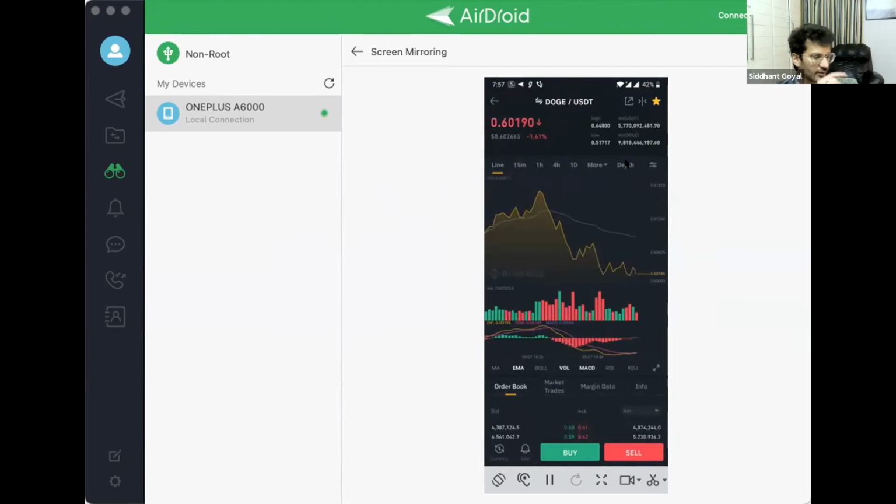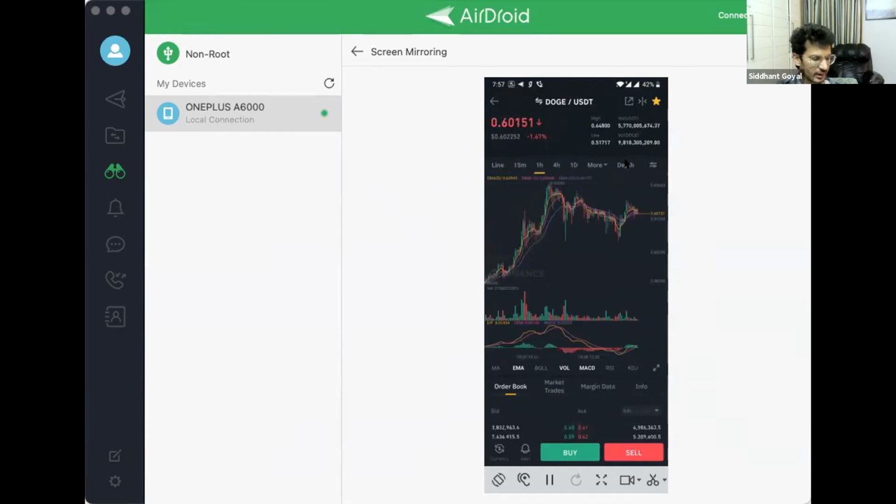Yep. So after coming here on the Doge chart, you can change it to, let's say, 1 hour. These are 1 hour candles. I'll be explaining what candles are, and I've already explained all this. Now, right on the top right side, you can see a star which is golden right now. If you uncheck it, it will be removed from favorites. If you check it, your coin will be added in favorites.